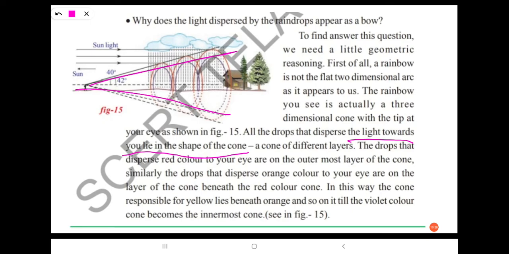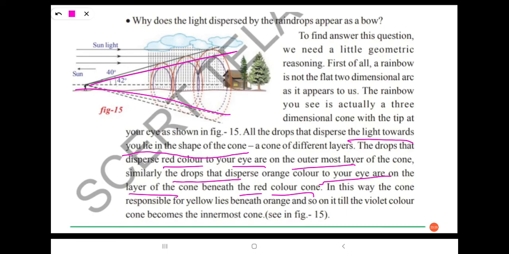The drops that disperse red color to your eye are on the outermost layer of the cone. Similarly, the drops that disperse orange color to your eye are on the layers of the cone beneath the red color cone.